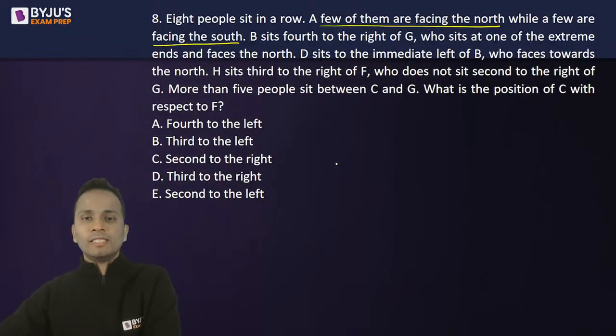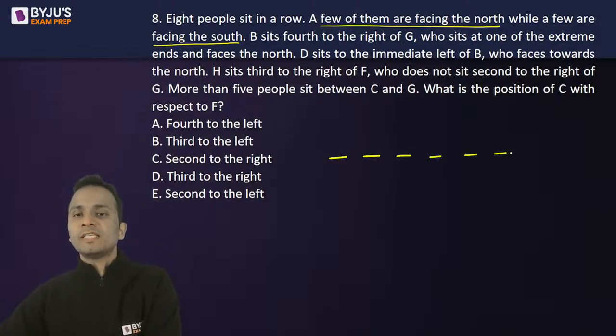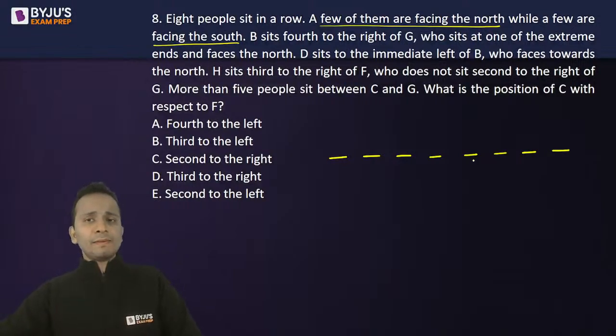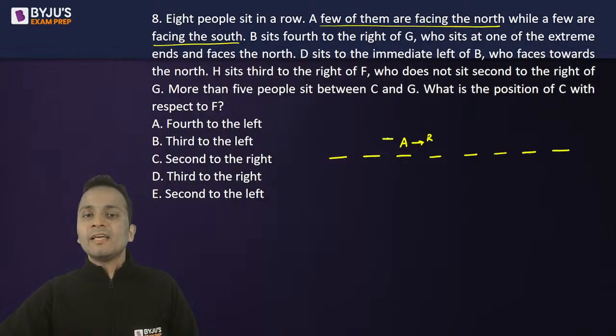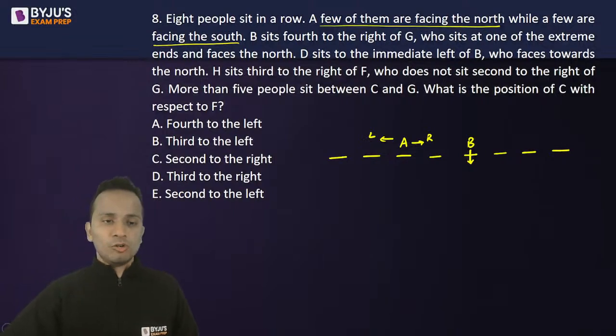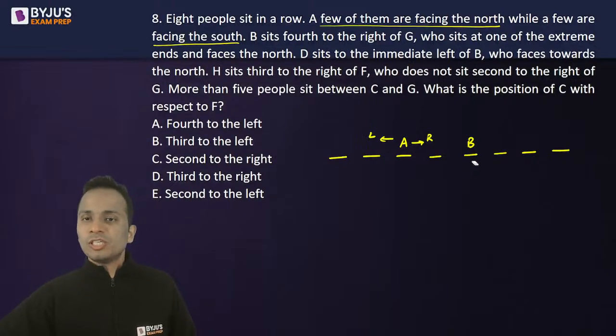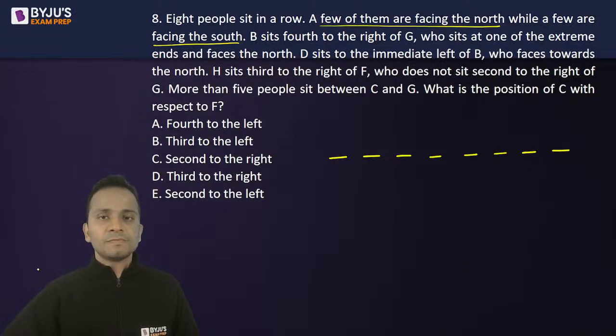Okay, so let's have a look at this. There are 8 people, 1, 2, 3, 4, 5, 6, 7, 8. And in this type of question, some of them are facing north and some of them are facing south. तो जो north face कर रहा है, let's say this person, right will be this and left will be this. But अगर कोई नीचे की तरफ face कर रहा है, let's say B is facing south, okay, तो इसका left और right उल्टा हो जाएगा. Okay, so this is just an added level of difficulty for this question, right?